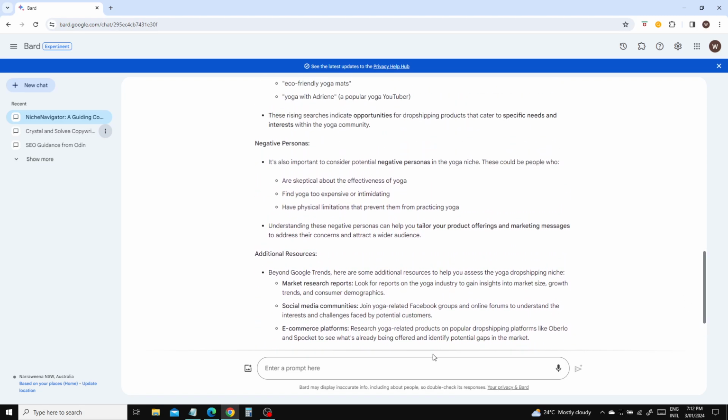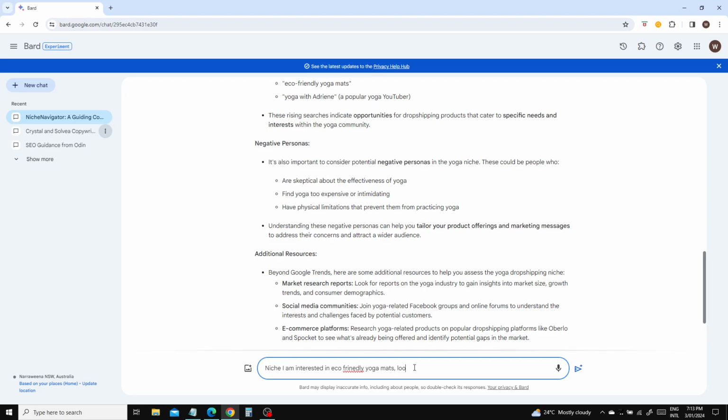So let's just go now. Let's go down a rabbit hole here with me. Follow along. Welcome to the Mad Hatter, by the way. We'll just go niche, I am interested, and let's see here. Eco-friendly yoga mats. I'm not even going to worry about my spelling because it knows what I'm talking about.